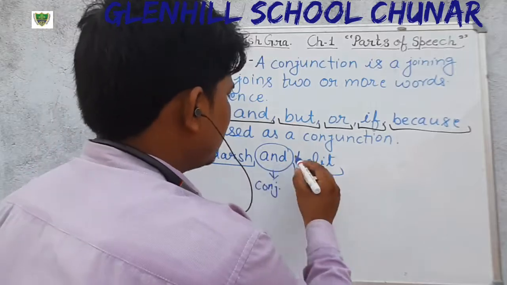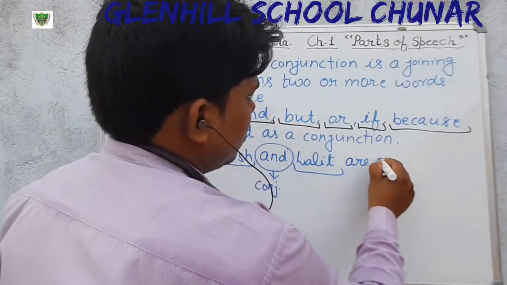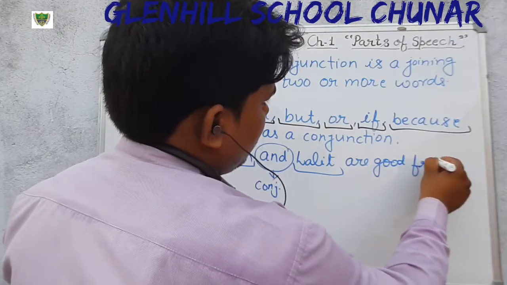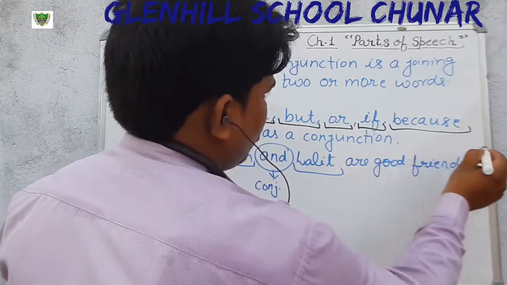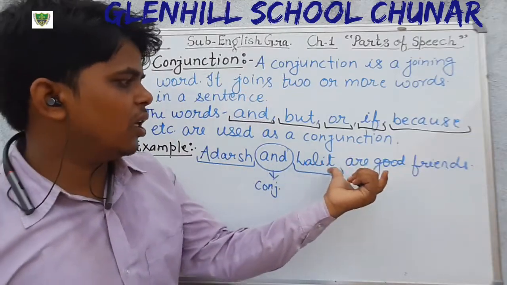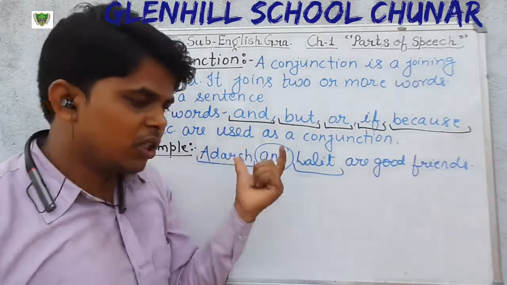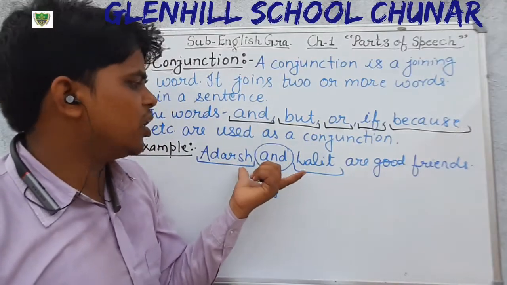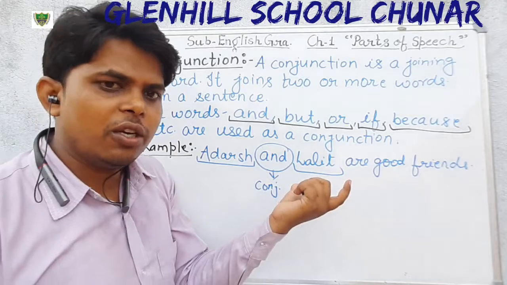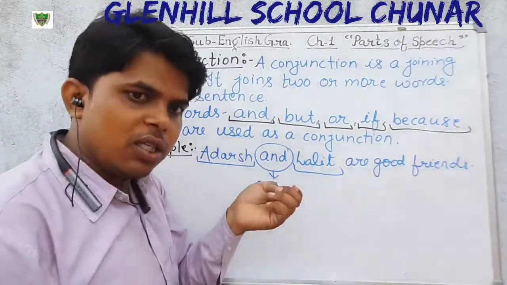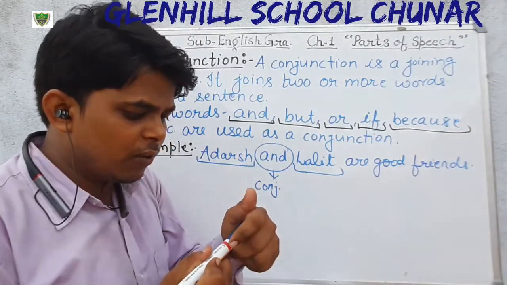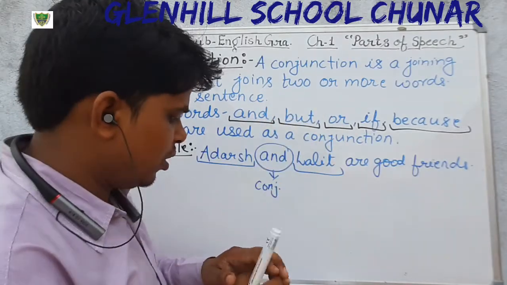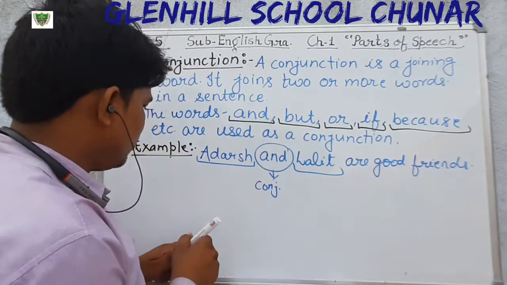Okay, Adarsh and Lalit are good friends. Okay, students, just see. Adarsh and Lalit are good friends. In this sentence, what is the conjunction? And. Why? Because it joins two words, Adarsh and Lalit. Okay, so the word and works as a conjunction.